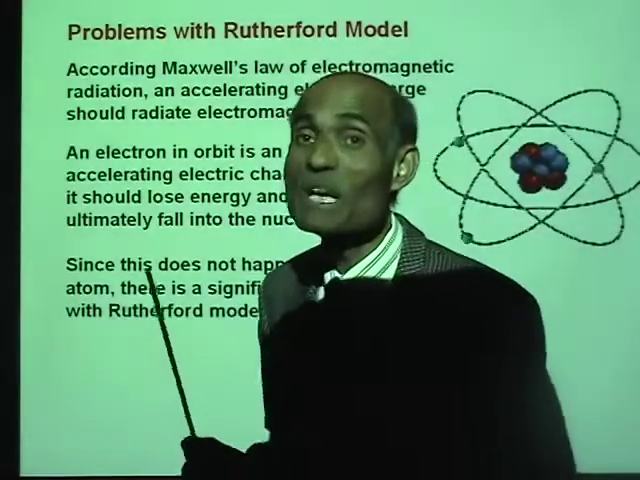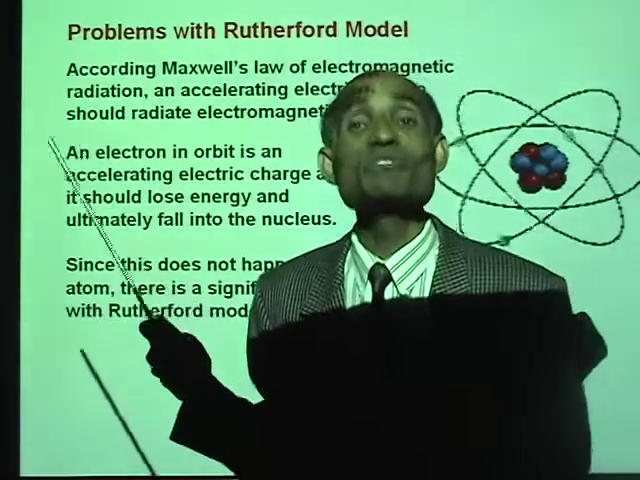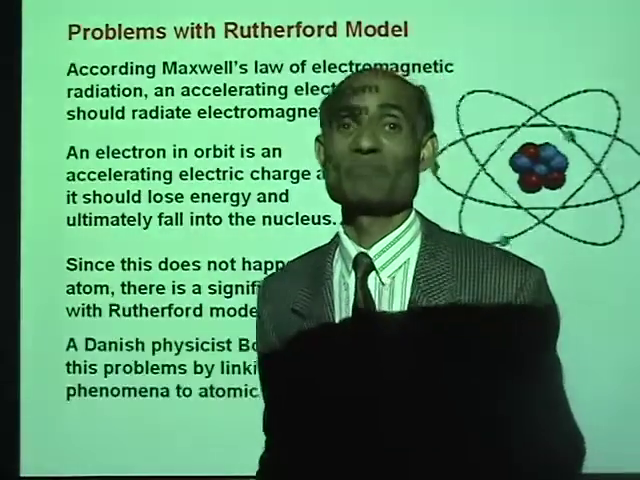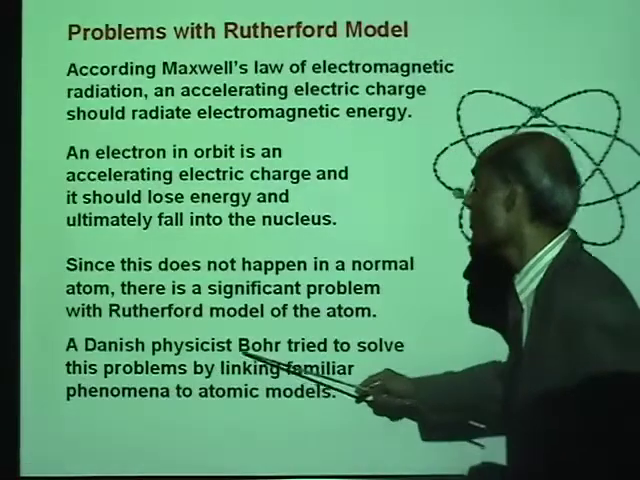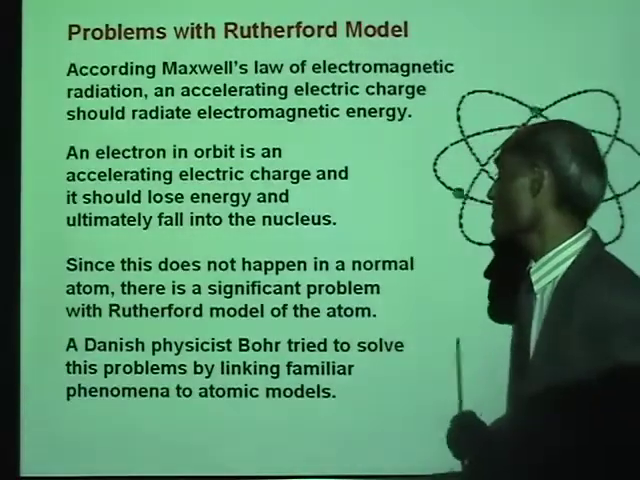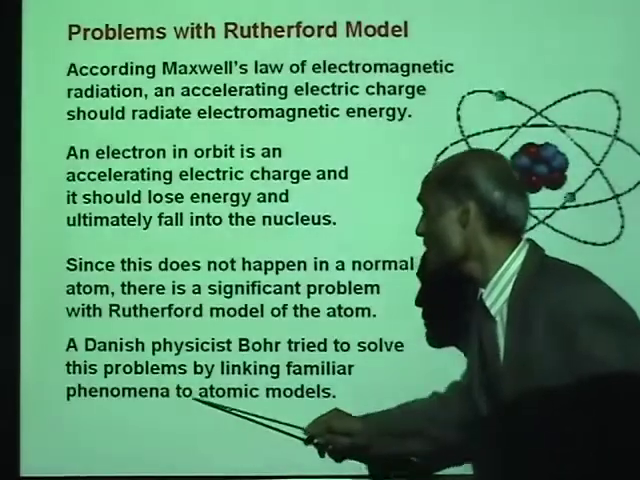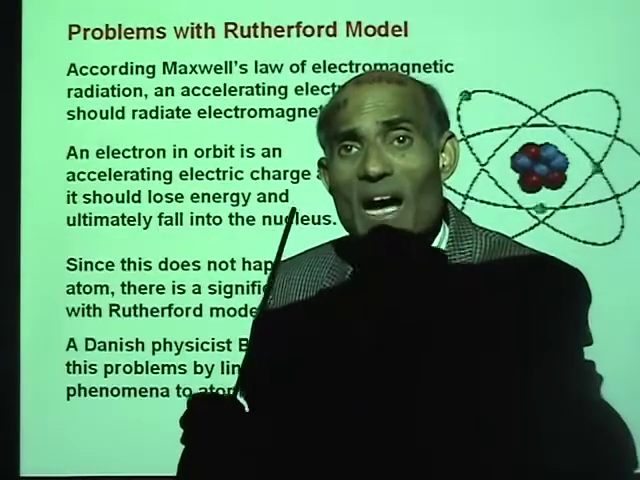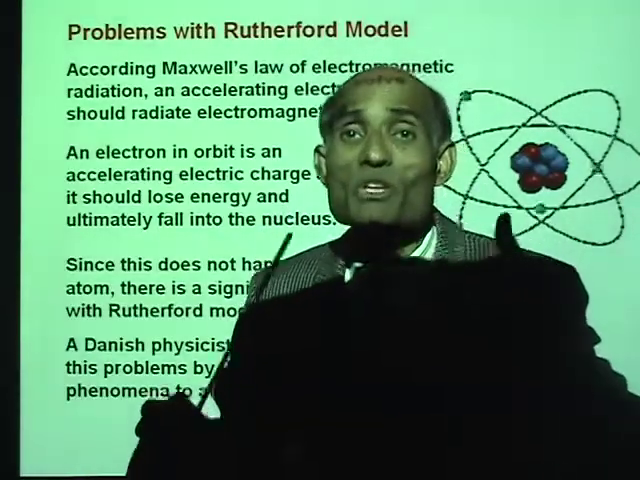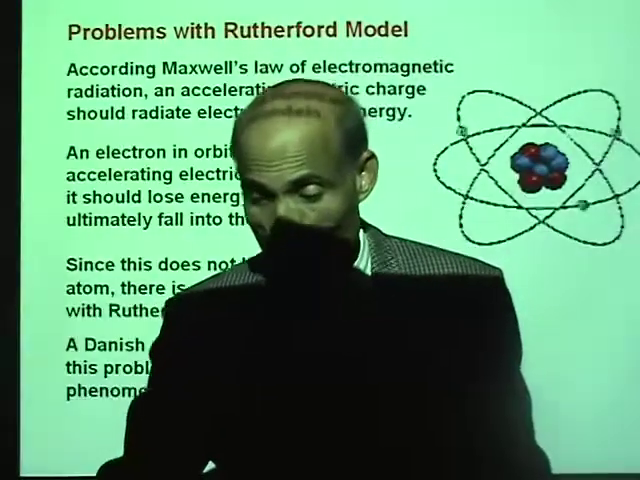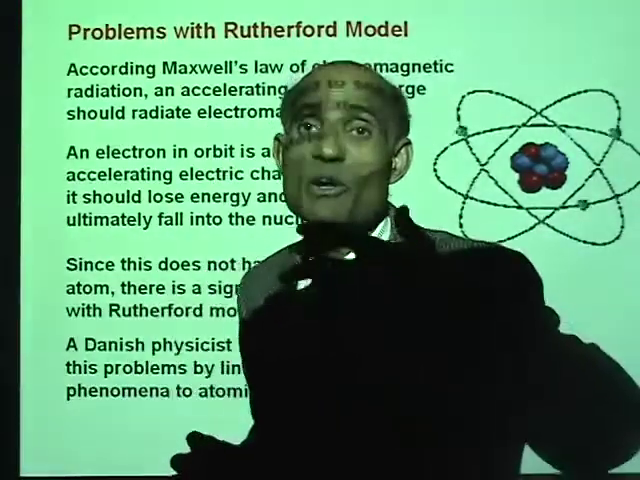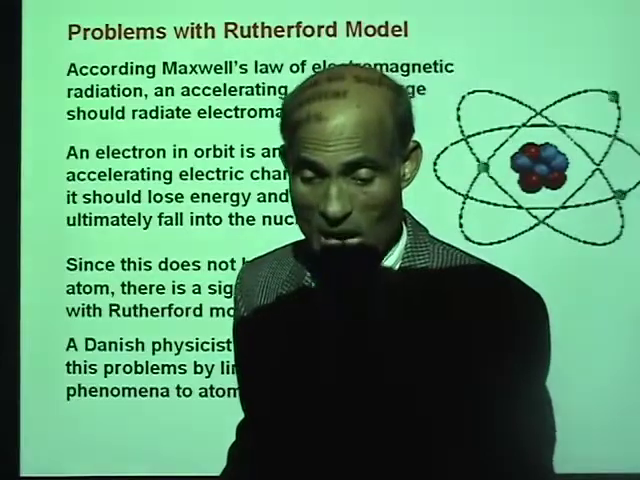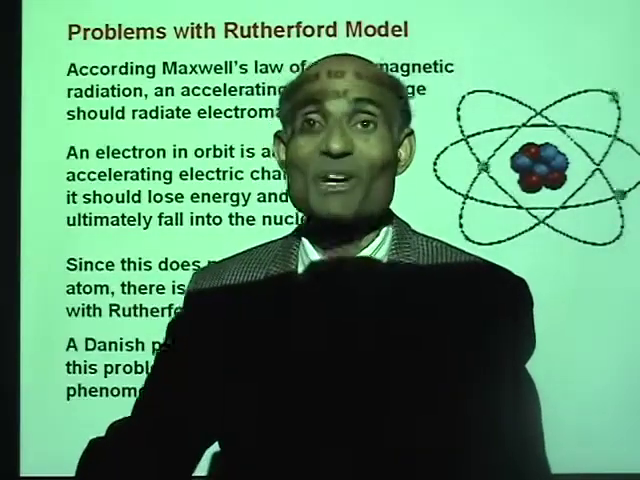Well, that really doesn't mean we need to discard it. What we need to do is to improve it. So we are now going to look at how we improve it. Now, a Danish physicist, Bohr, tried to solve this problem by linking familiar phenomena to atomic models. You see, once you take familiar phenomena and try to explain them using the atom model, we can improve the atom model. And so we're going to now look at the model of the atom proposed by Niels Bohr, and I will do that in the second part of the lesson. All right?